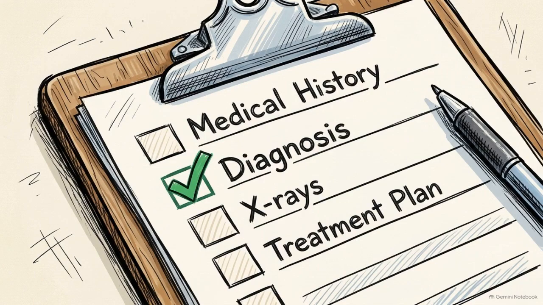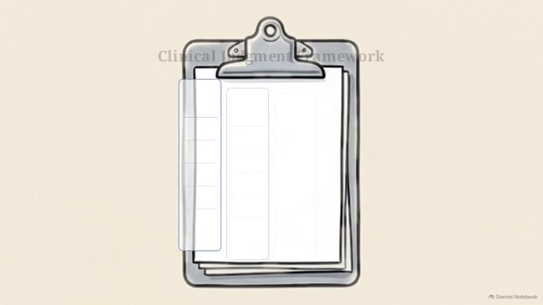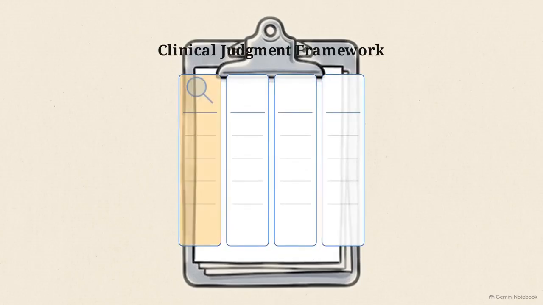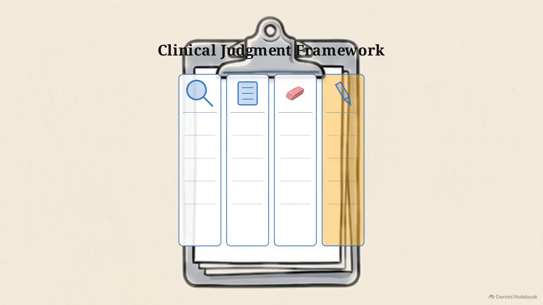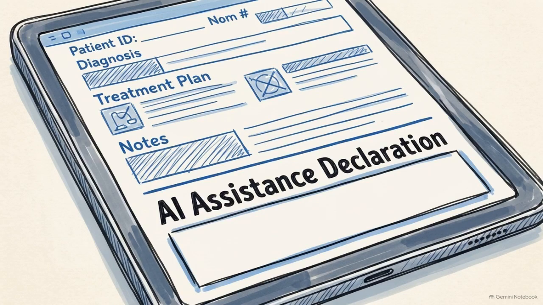Step 4 is defining the new rubric. A traditional checklist might mark a diagnosis as correct, but it ignores whether the student actually detected the AI's error or simply followed a flawed machine lead to the right conclusion. To capture true clinical judgment, you need 4 specialized domains: critical appraisal, evidence verification, safe override, and documentation. Pause and ask yourself, how would you grade a student who successfully identifies and corrects the AI's clinical error, but completely fails to document their use of AI assistance in the final patient record?